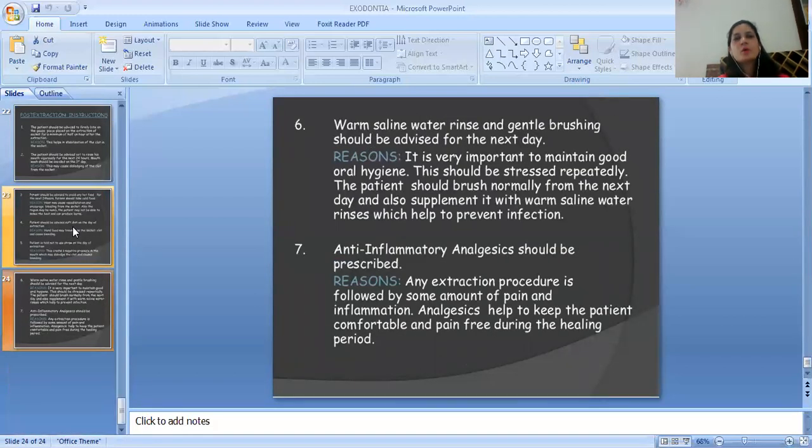Sixth, the warm saline water rinse and gentle brushing should be advised for the next day. Reason it is very important to maintain good oral hygiene. This should be stressed repeatedly. The patient should brush normally from the next day and also supplement it with warm saline water rinses which help to prevent infection. Next, the anti-inflammatory analgesics should be prescribed. Reason being, any extraction procedure is followed by the some amount of pain and inflammation. Analgesics help to keep the patient comfortable and pain-free during the healing period.